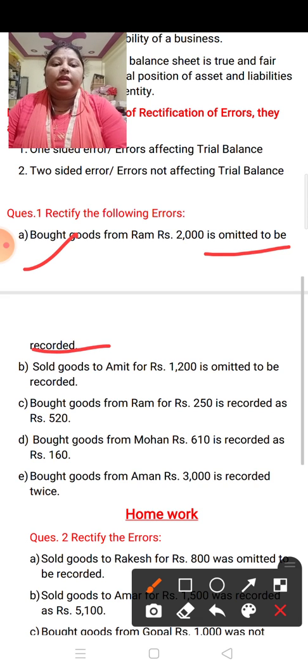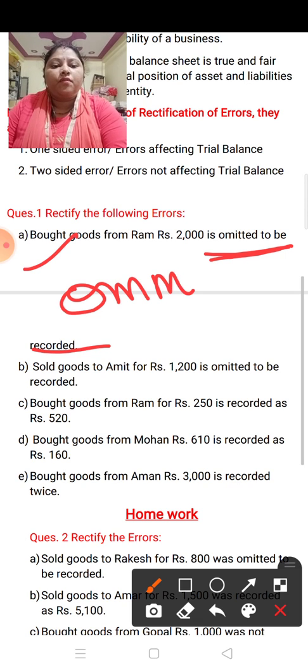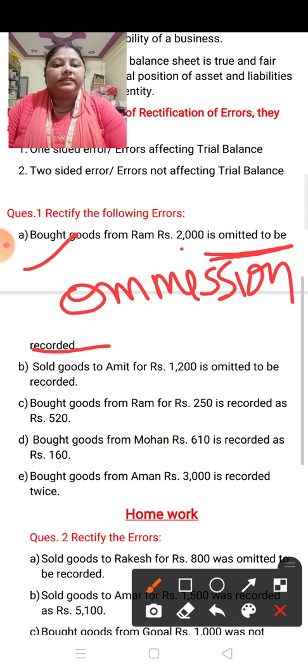So children, here the word omitted is written. It means we forgot to record this transaction, forgot to record this entry. So which type of error is this? It is very clear. It is error of omission, when any transaction is omitted to be recorded.